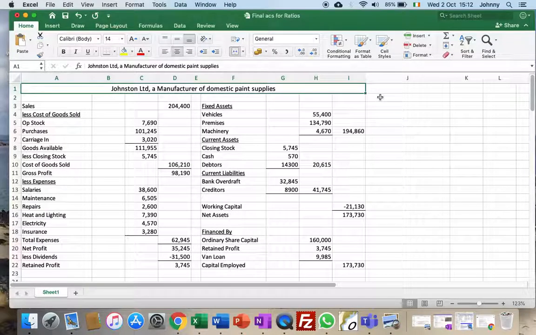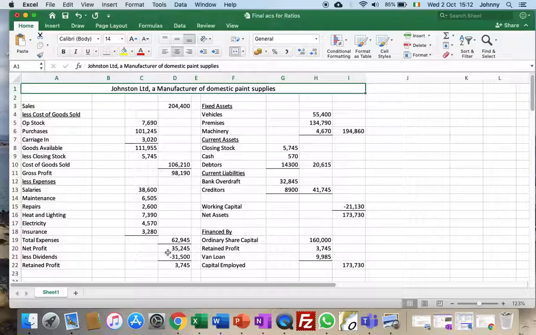Okay, in this question here, we're looking to find out some information about the business by doing an analysis of some of the numbers. So when you've got a trading profit and loss question, there's only two pieces of information you found out by doing a trading profit and loss and your balance sheet. So your trading profit and loss, at the end of it, you found out your profit. It's a number. It doesn't mean whether the profit is a good profit or a bad profit.